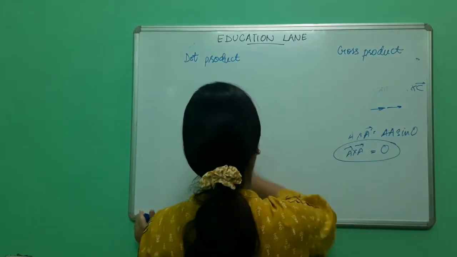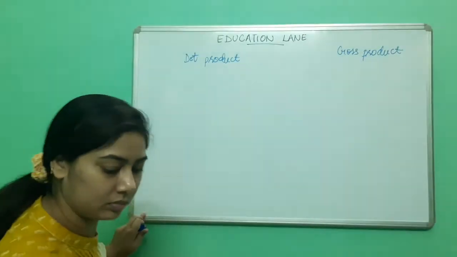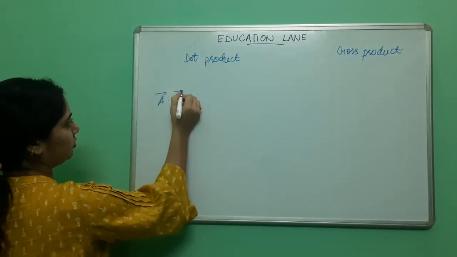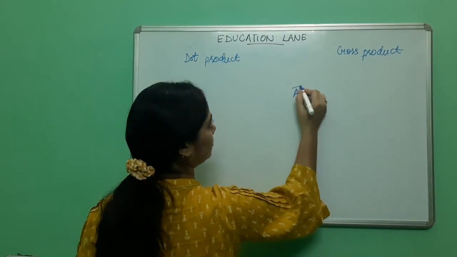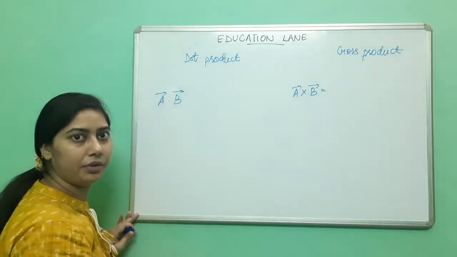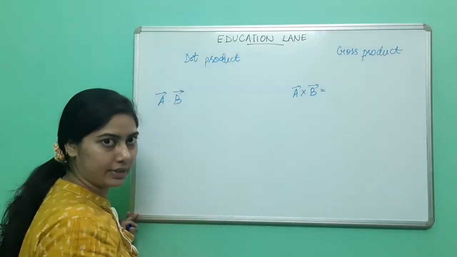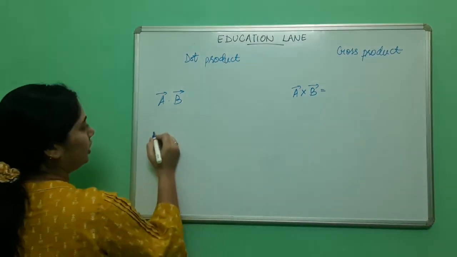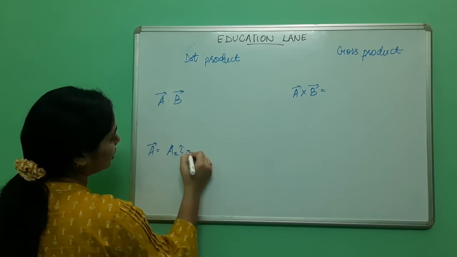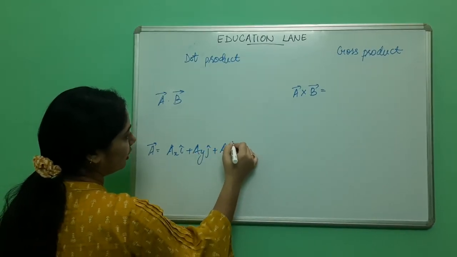Now for two different vectors, what will be the cross product and dot product? I am telling you the formula directly. You can try to do it component wise. A is represented by Ax i cap plus Ay j cap plus Az k cap.